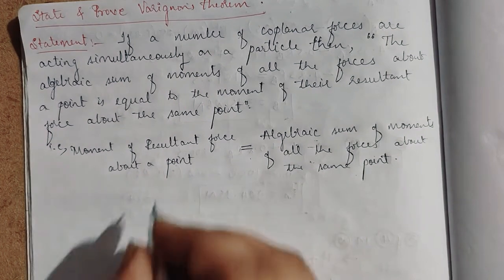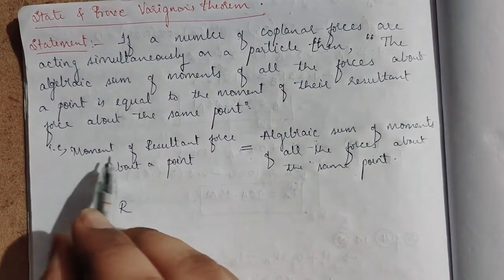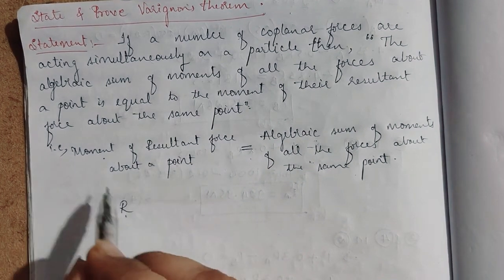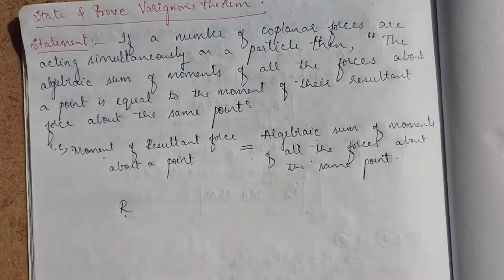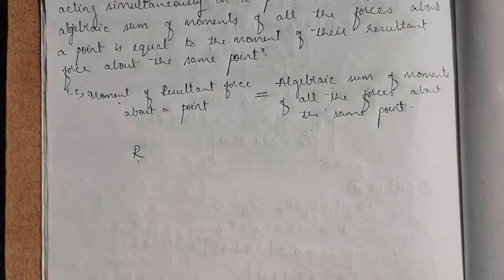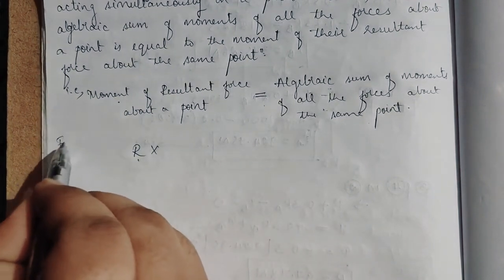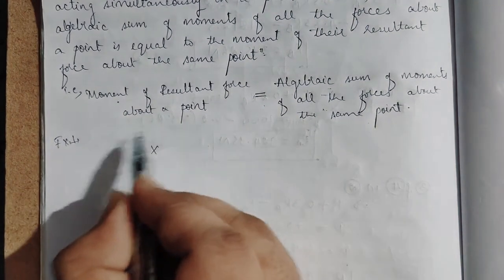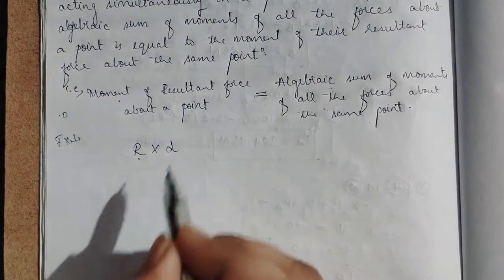So if we take R as the resultant, then moment means it should be multiplied by a distance about a point O, right? If R is the resultant force, then moment means force into perpendicular distance from the point O. Let D be the distance.